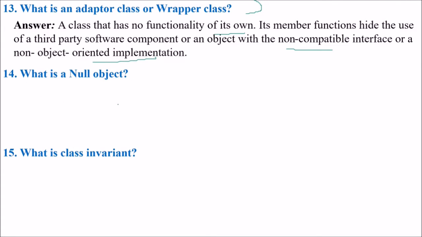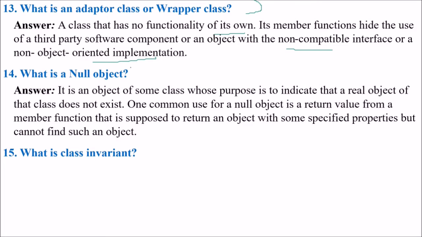What is a null object? You might say it is an object which has a null value, but let us see if this is the correct answer. It is an object of some class whose sole purpose is to indicate that a real object of that class does not exist.